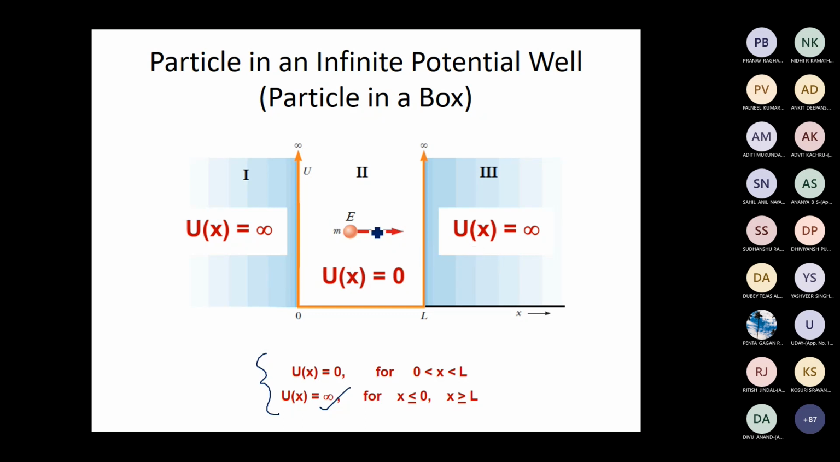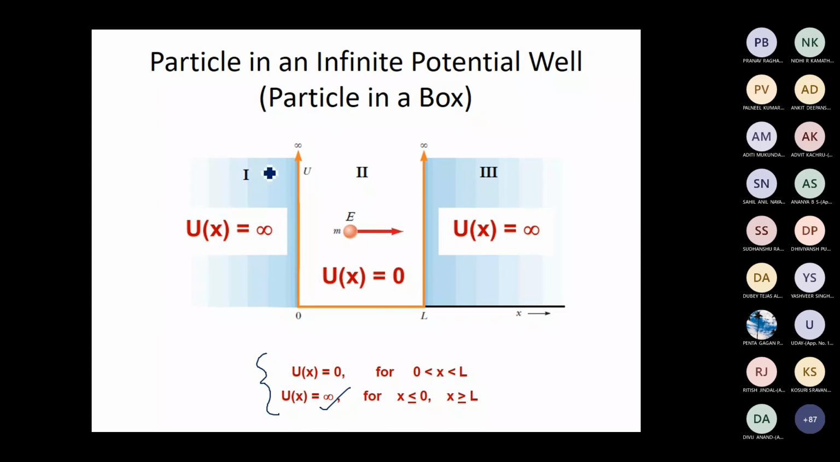Now, how do you obtain the wave function of this quantum particle? How do you obtain the wave function generally in quantum mechanics? By solving the Schrodinger equation. Yeah, very good. We need to solve the Schrodinger equation in region 1, region 2 and region 3. But since the potential energy is infinite in region 1 and region 3, we need not solve the Schrodinger equation. We can just guess what would be the wave function in region 1 and region 3.